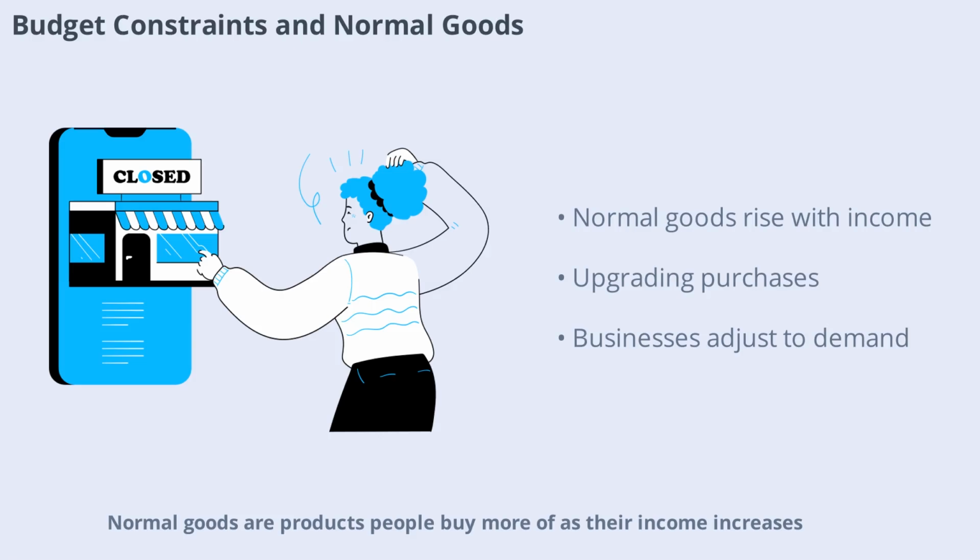Normal goods are products people buy more of as their income increases, such as fresh produce or branded clothing. When budget constraints loosen, consumers tend to upgrade their purchases. Tracking these shifts helps businesses anticipate demand and tailor their offerings to changing consumer budgets.